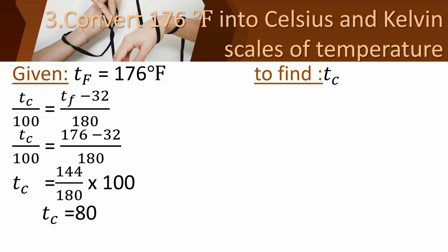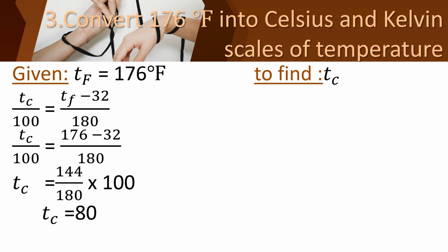We are going to find the temperature in Celsius, so we can cross multiply it. 144 upon 180 into 100. The 100 from the left side goes to the right side, so it will be in the numerator. You can simplify and find the answer. Have you all got 80 degrees Celsius? So the temperature in Celsius scale is 80.